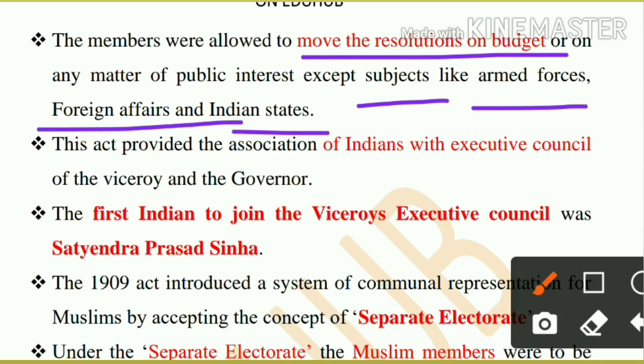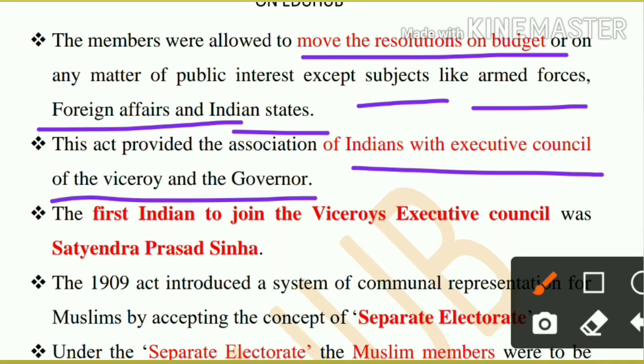The act provided the association of Indians with the Executive Council of the Viceroy and the Governors. Till then it was only the Legislative Council, but 1909 gave permission to bring Indians into the Executive Council.